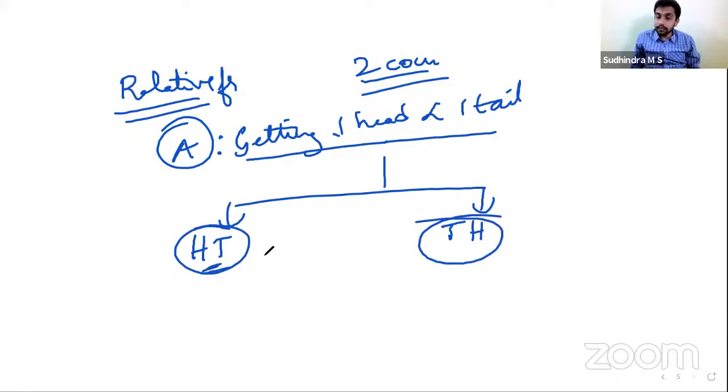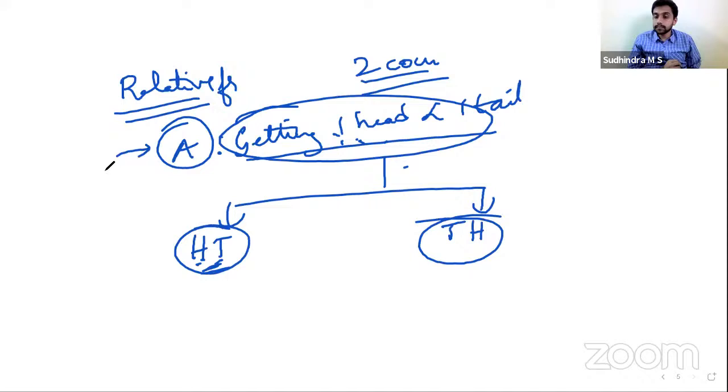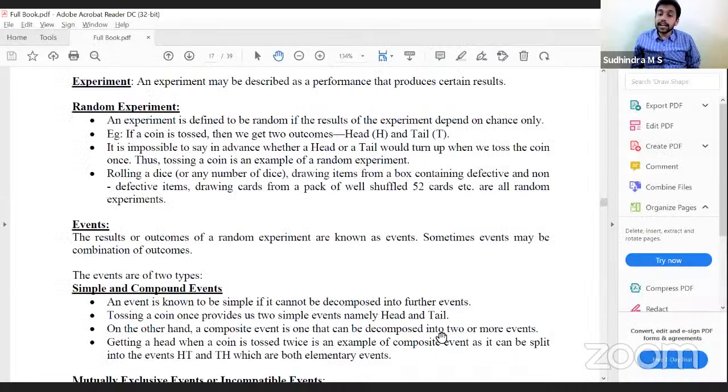So this is a simple event. Once I get first head and second tail, I cannot further decompose it. Whereas here, getting one tail and one head, I have two possible outcomes. Therefore, I can divide this composite event into two simple events. Hence, this is called composite event. Clear? Yes. A composite event is one that can be decomposed into two or more events. Getting a head when a coin is tossed twice is an example of composite event, as it can be split into events HT and TH, which are both elementary, meaning simple events.